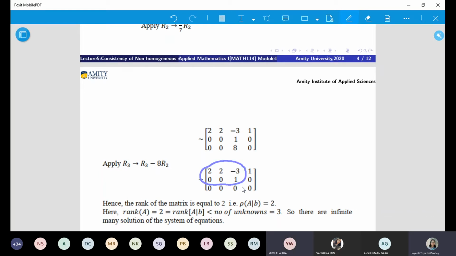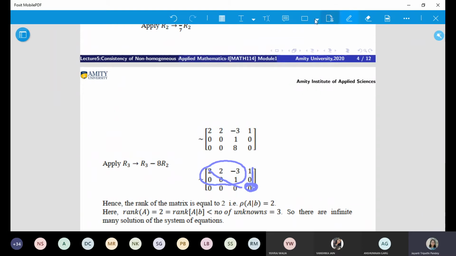The last column follows. What will be the echelon form for this? Obviously this part only. Doesn't matter what you have here. Now the question is, if you are not getting 0 here, that means what you are getting is inconsistent.